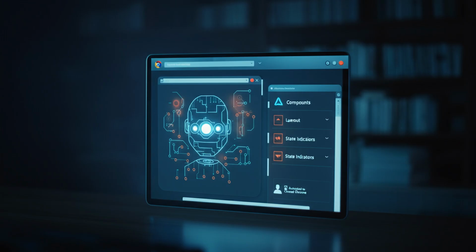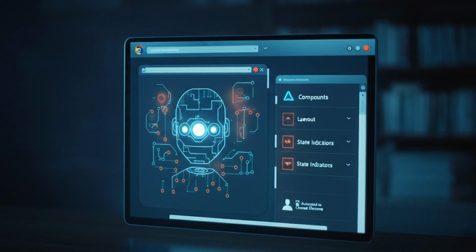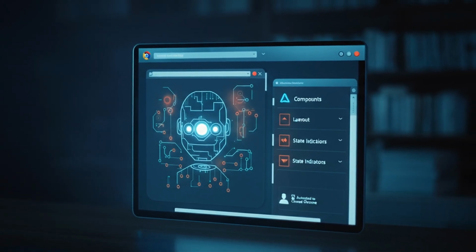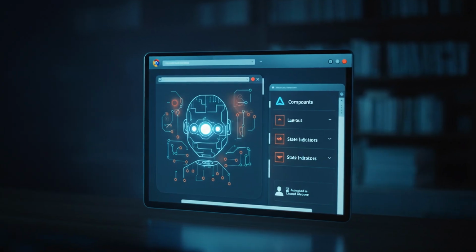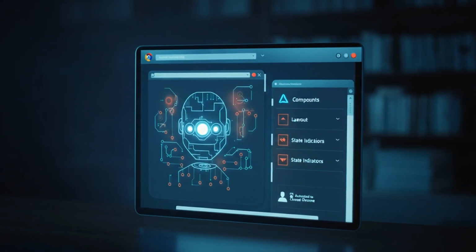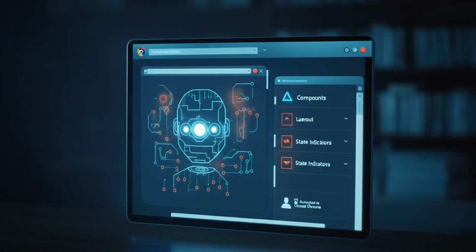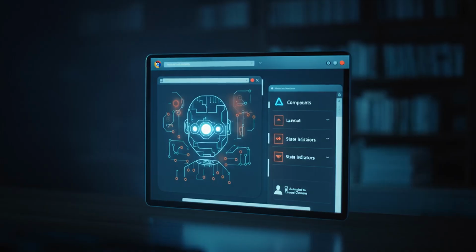Instead of you playing QA photographer, Antigravity spins up an automated Chrome instance, runs the app, and inspects the UI itself. Here's what actually happens under the hood. A UI agent finishes wiring your front end, then hands the project to a browser agent that launches Chrome, hits the right route, and captures the rendered view.